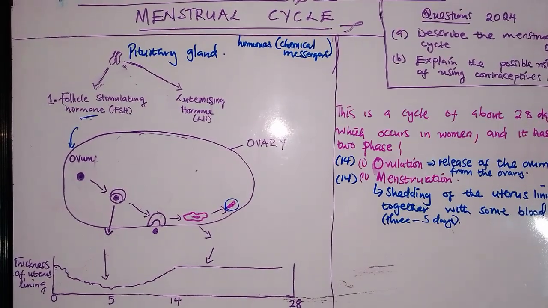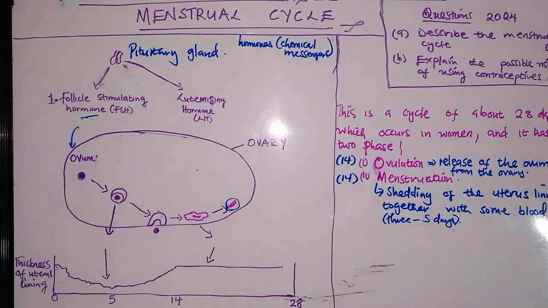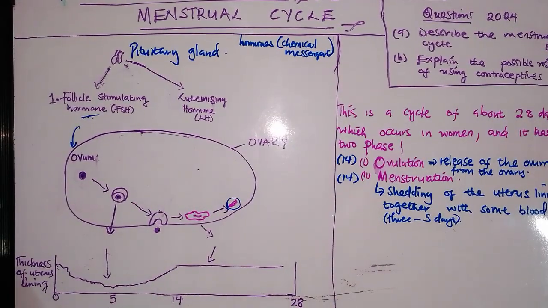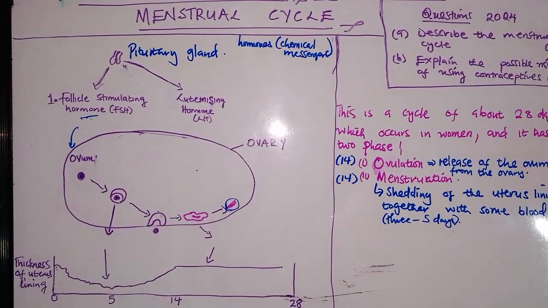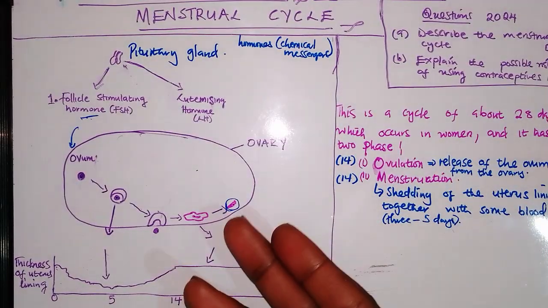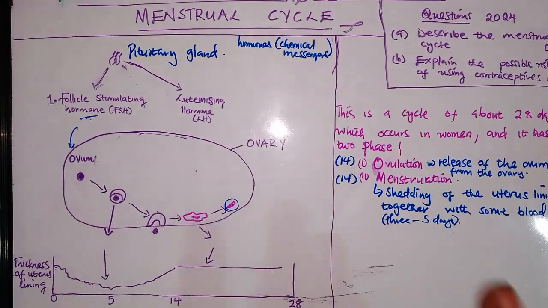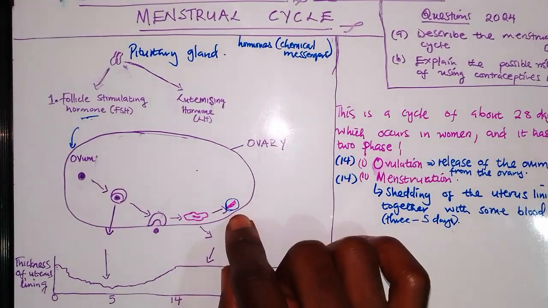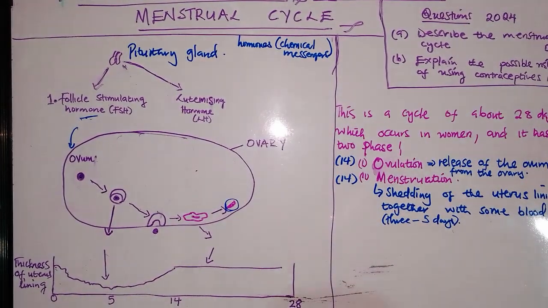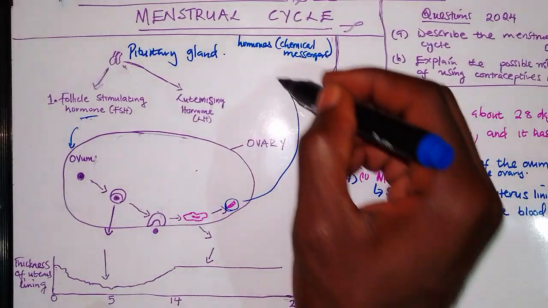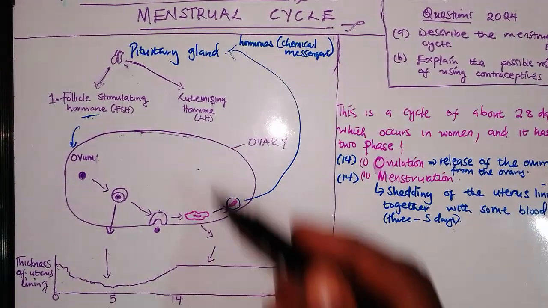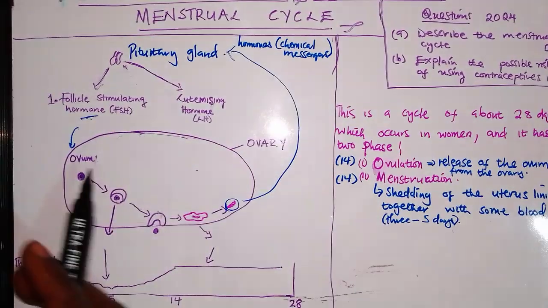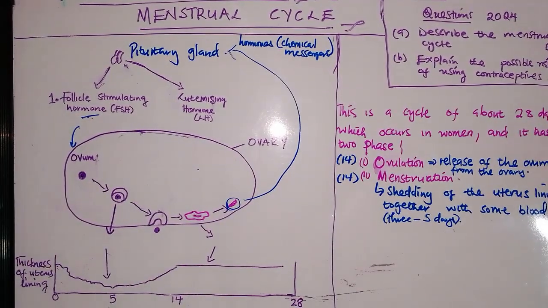So once the egg is not fertilized, the uterus starts shedding off, and the corpus luteum also starts to shed. Once this is completely gone, it will stimulate the pituitary gland to start producing the follicle stimulating hormone, so that the process can start again.